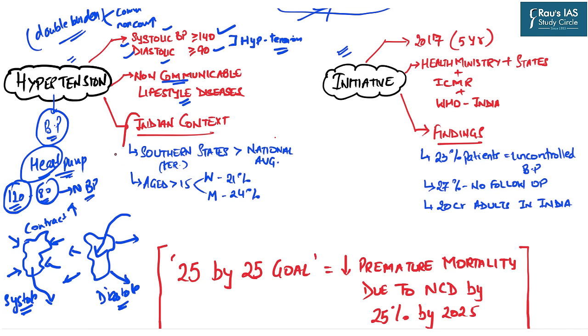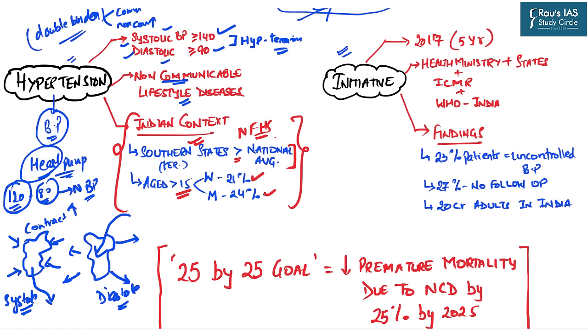As far as the Indian context is concerned, the findings of the National Family Health Survey, which has recently released its data, say that the hypertension levels in the southern states are far greater than the national average. And if we compare men and women above the age of 15 years, 21% of the women face hypertension and 24% of the men face hypertension.